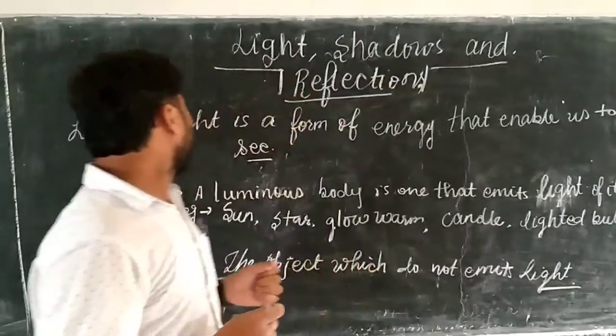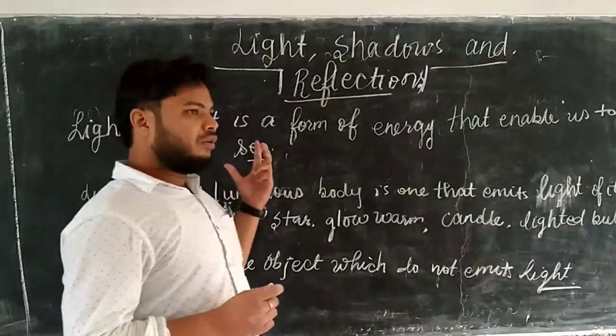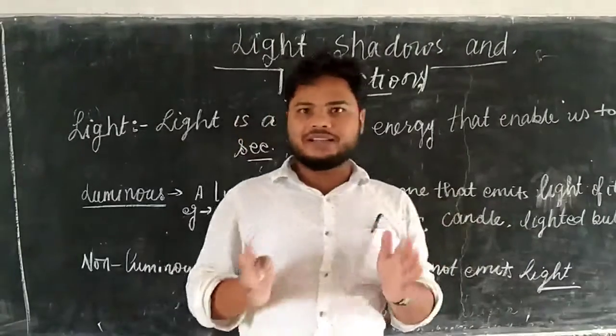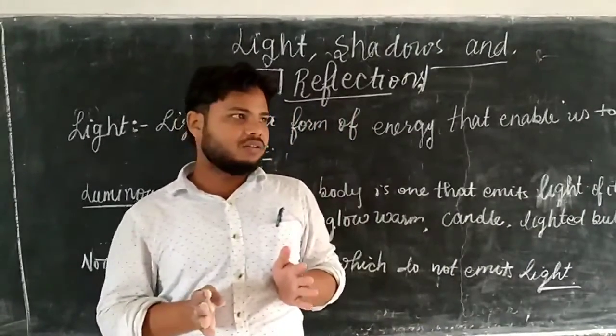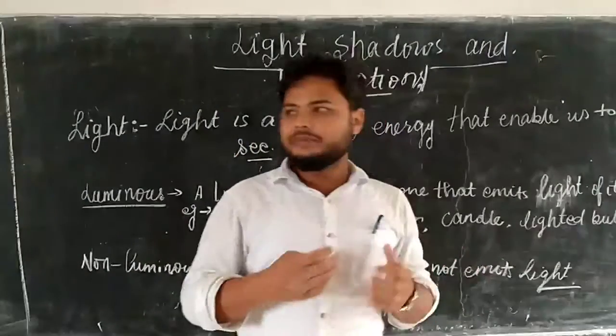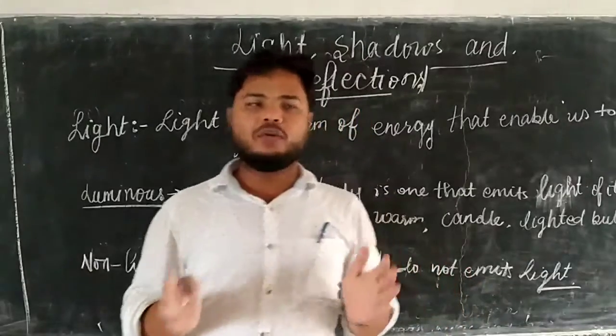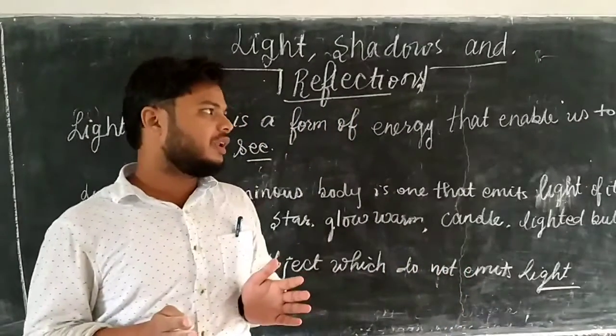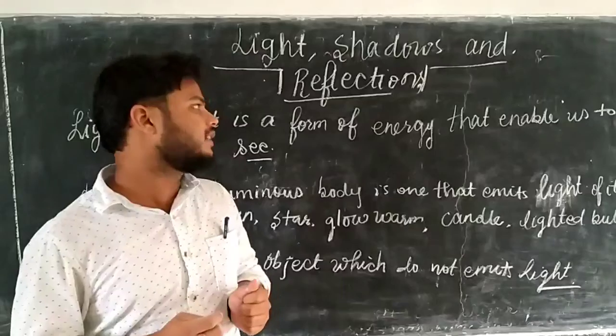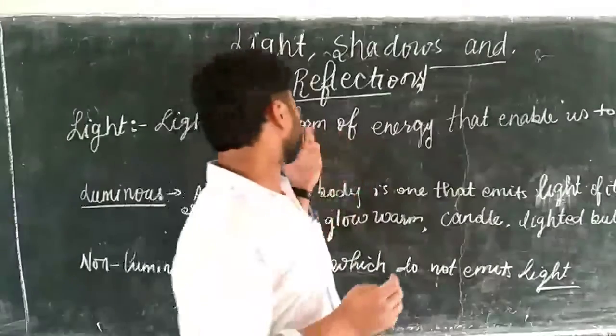Okay? Now, first we will discuss what is light. Which things give us light? As we know, light is a form of energy. Light is a form of energy that enables us to see.